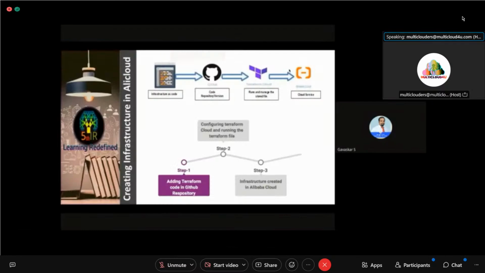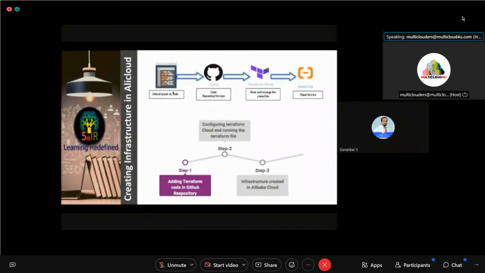Now see here. So infrastructure as code. This is the configuration file, Terraform file we can tell, or .tf file. Its extension is .tf, similar to how a C file has .c, a C++ file has .cpp. This infrastructure as code file is present in GitHub. It is loaded, or pushed, in GitHub.